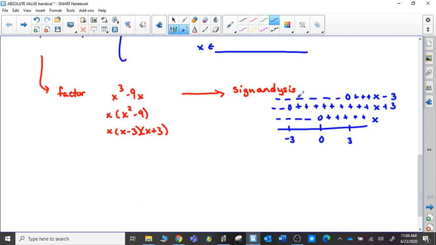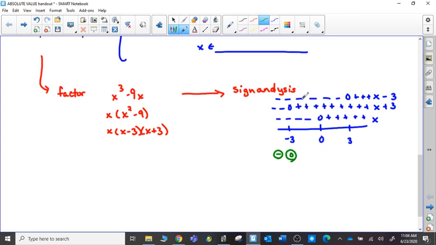Negative less than 3, positive greater than 3. To finish our sign analysis, we would then multiply the signs, just like the factors are all being multiplied together. So the 1, 2, 3 negatives is going to be negative overall. Right at -3, 0 times those other signs is going to give us an overall value of 0.